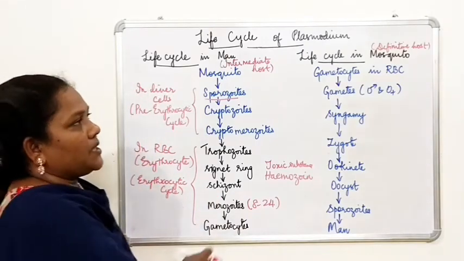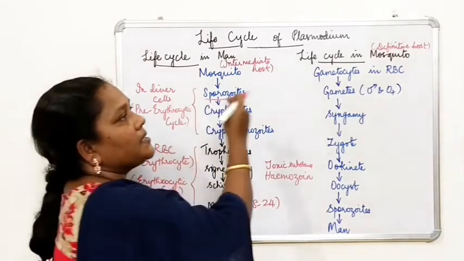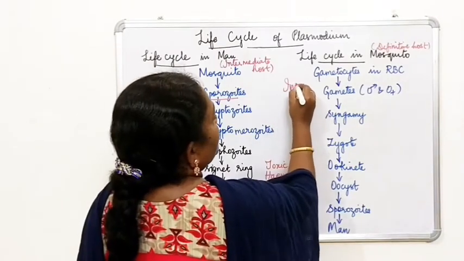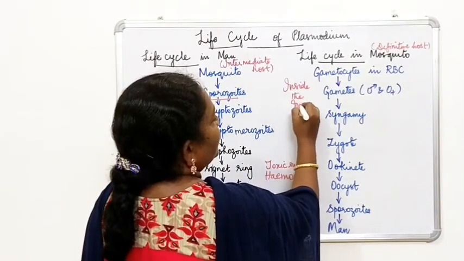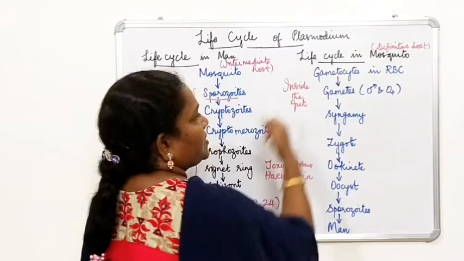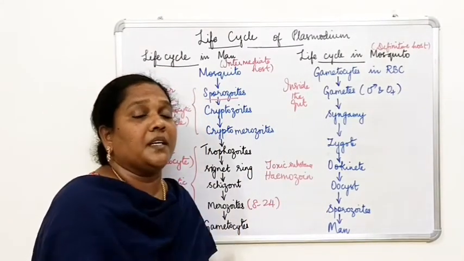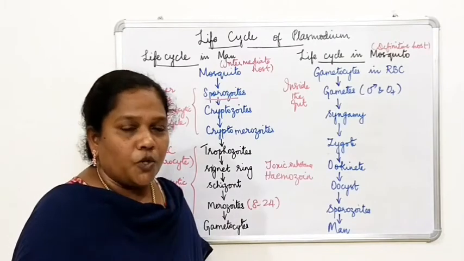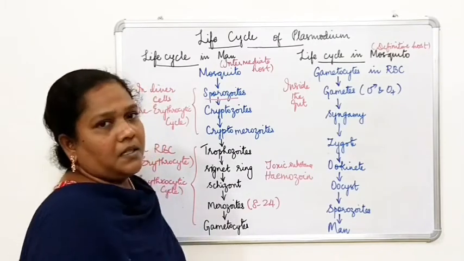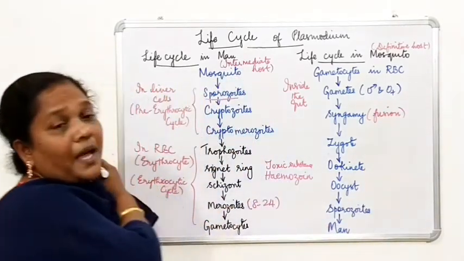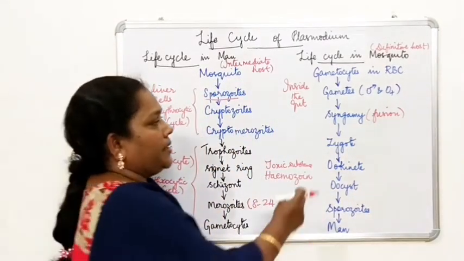How? These merozoites are converted into gametocytes, and when it enters inside the mosquito, what happens? It moves inside the gut region. Here it takes place inside the gut. The gametocytes that are present in RBC enter into the mosquito and the gametes are formed, male and female gametes. So once the male and the female gametes are produced in the mosquito, what happens normally? Syngamy occurs. So what is syngamy? Fusion of the male and the female gamete. So as a result of fusion, the zygote is formed.